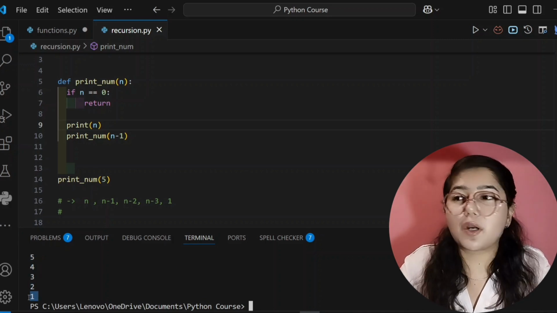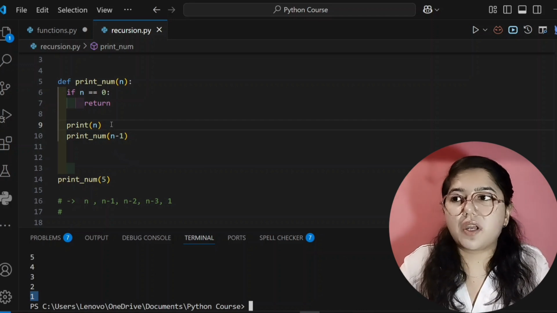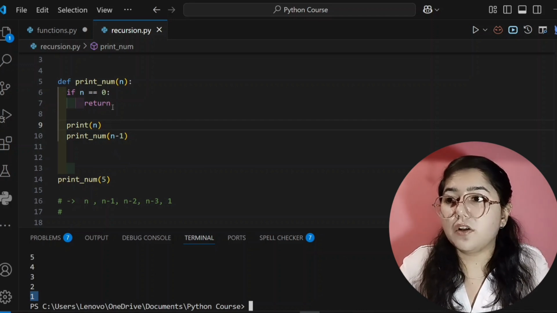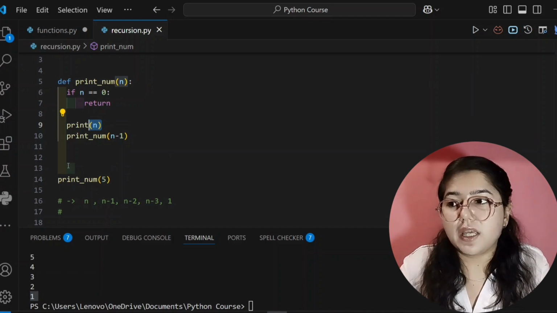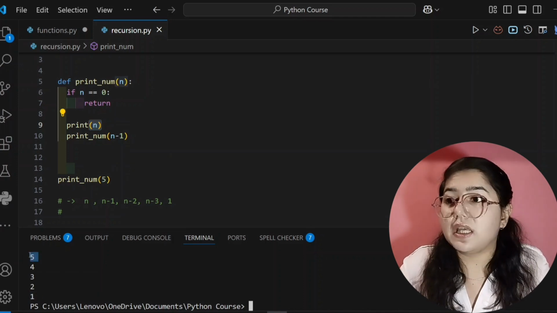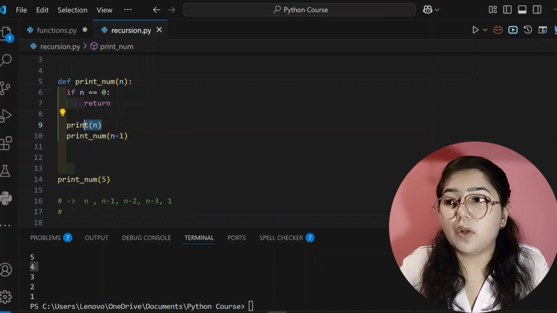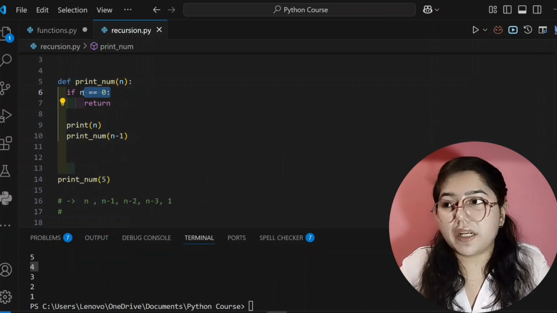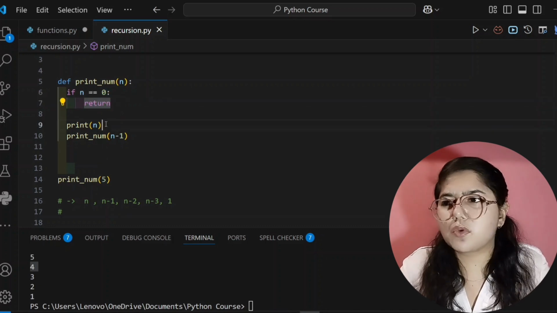Don't worry, I will explain how this code is running in the backend. But first see this. Now what are we doing? First we are printing before, and its value is n, that means 5. That's why it's printing 5. Then we will call for n minus 1, means for 4. Then it will print 4. Then again we will call, then it will print 3. Then again it will print 2. Then again it will print 1. And then this will hit the condition and become 0. And then it will return. It will not come to here and here.